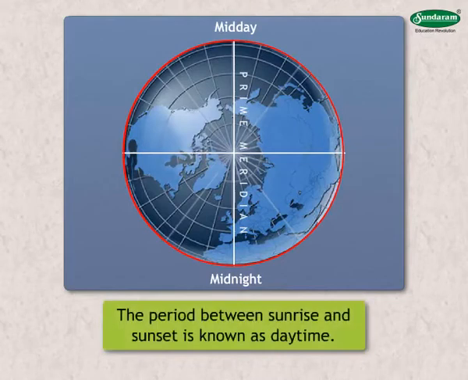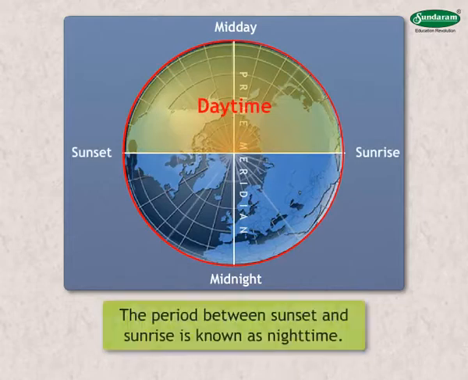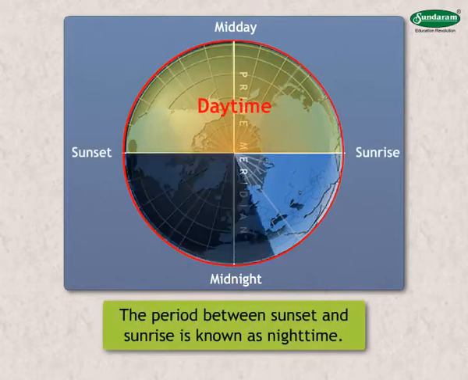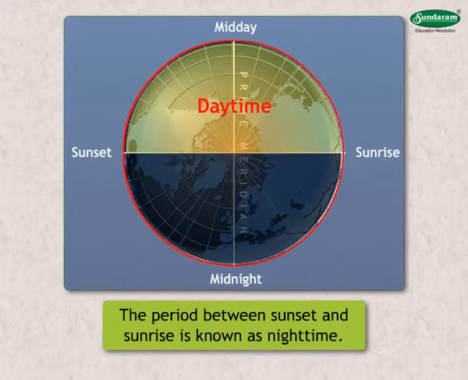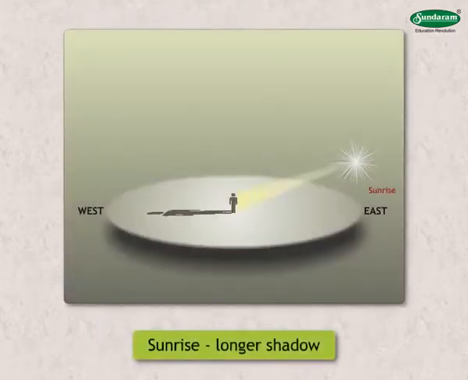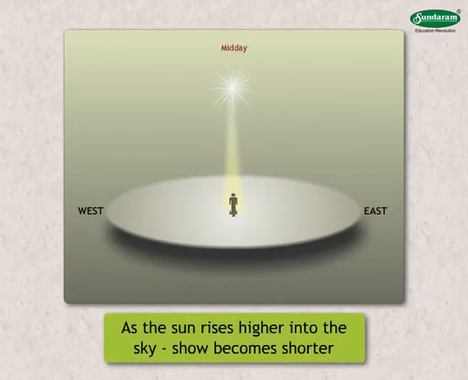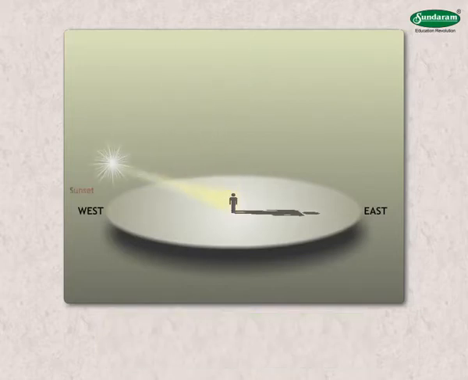The period between sunrise and sunset is known as daytime, and the period between sunset and sunrise is known as nighttime. Our shadow cast at sunrise is very long. As the sun rises higher into the sky, it gets shorter. The length of this shadow is the shortest at midday. As the sun descends, our shadow again becomes longer and longer.